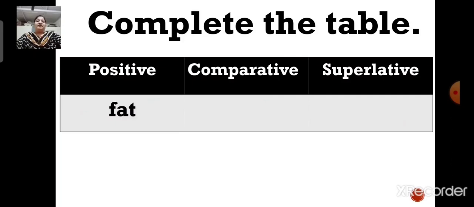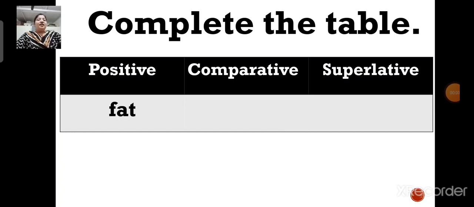Now children, here the adjective is fat. Now here the word fat is a positive degree. You have to tell me the comparative and the superlative degree of the word fat.